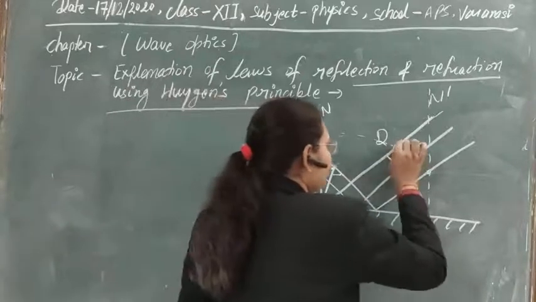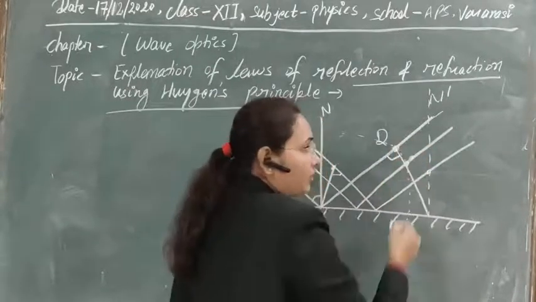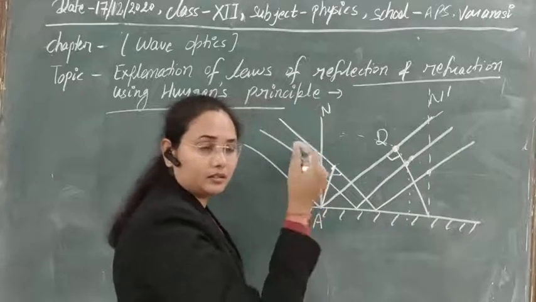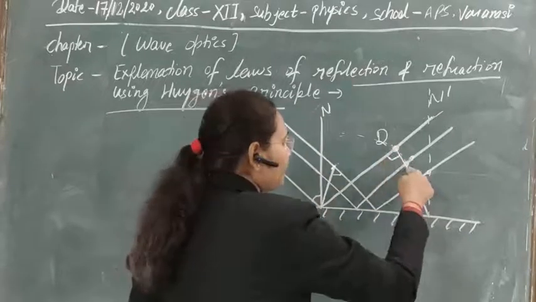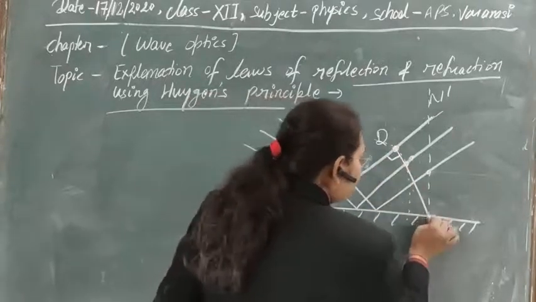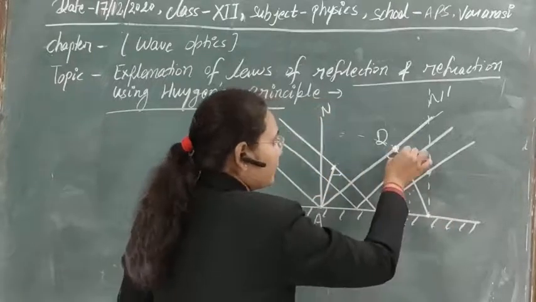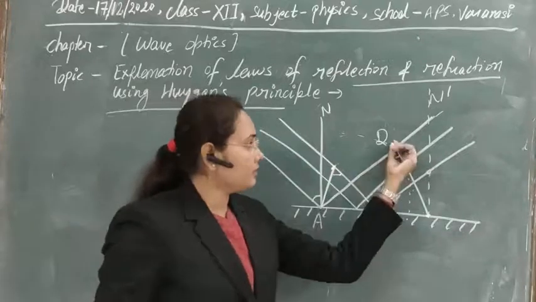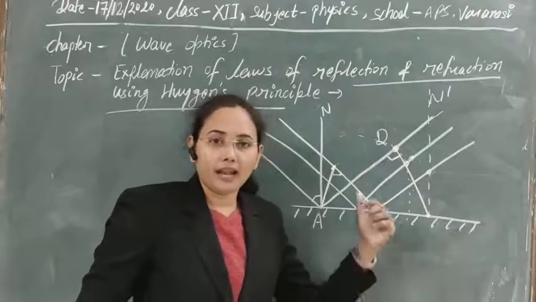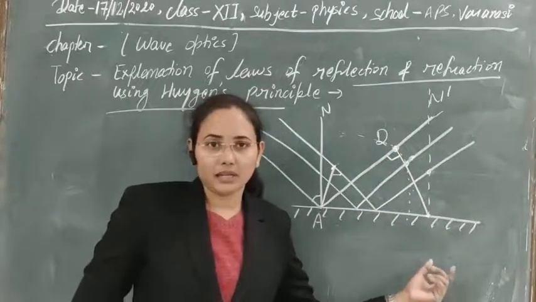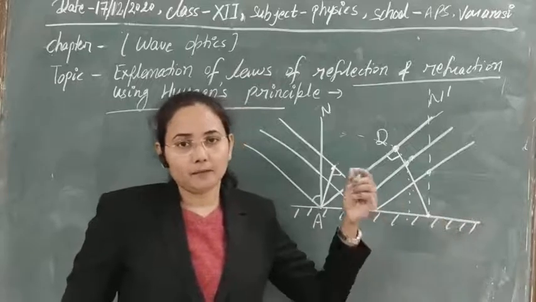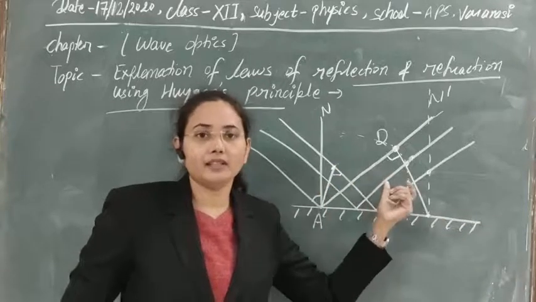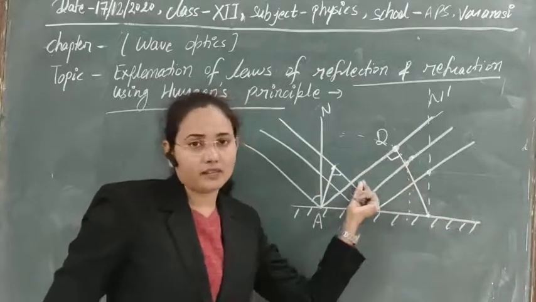And let's join this point of the reflected wavefront to this point on the surface. Then this will already be perpendicular, because you know that if you draw a tangent on any arc, then that tangent makes a perpendicular or 90-degree angle with the radius vector, always.